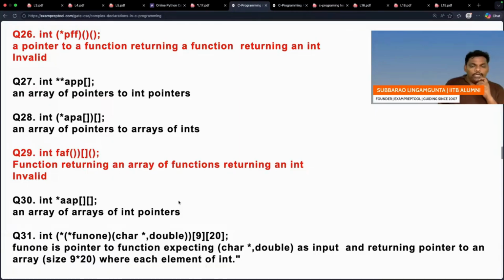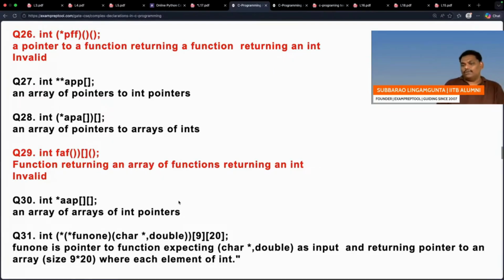PFF is a pointer pointing to a function which doesn't take anything, right? But which will return a function. After one bracket, second bracket; after the second bracket, third bracket. Let me read it. PFF is a pointer pointing to a function which doesn't take anything, but which will return a function again.